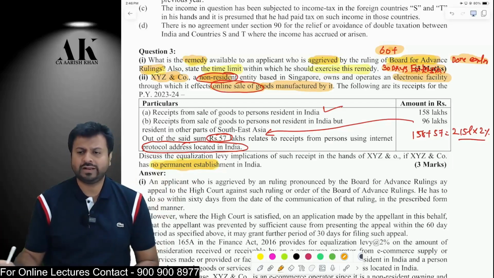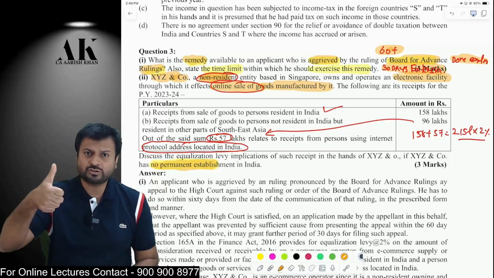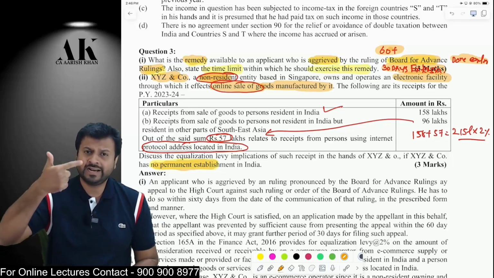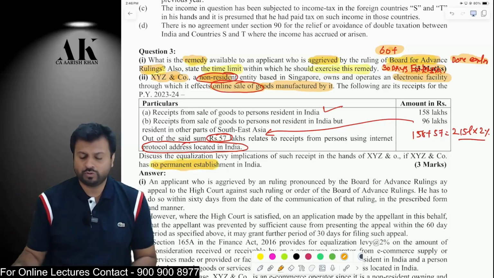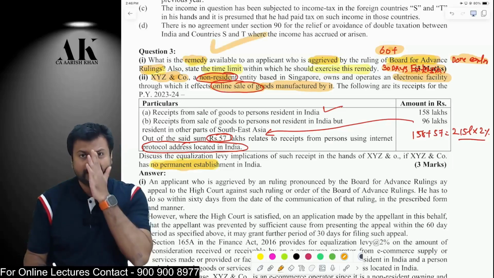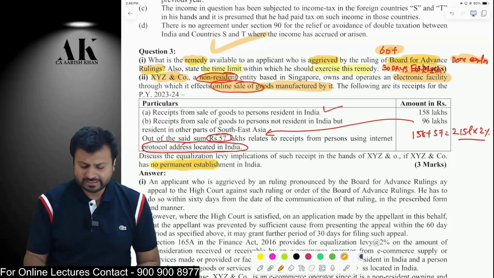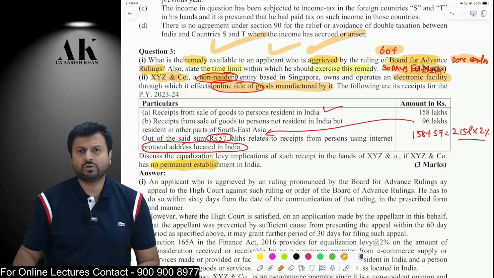Only 2020 equalization levy is possible. For 2020 equalization levy, what is the condition? There has to be an e-commerce operator who should be non-resident. He should not have a PE in India, and the services and the goods sold in India should be at least 2 crore rupees or more. Okay. Therefore, let's see. Is he a non-resident? Yes, he is a non-resident. Does it have an e-commerce website? Yes, it has an e-commerce website. Does it have a PE? No, it doesn't have a PE. Now we need to check only one thing, whether the services and the goods sold to India is at least 2 crore or not.